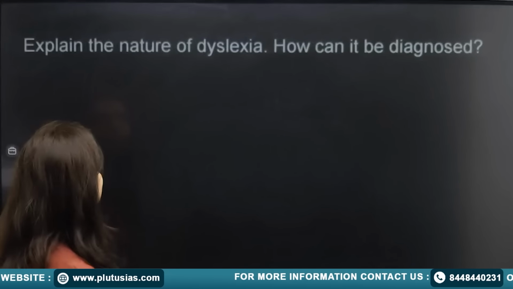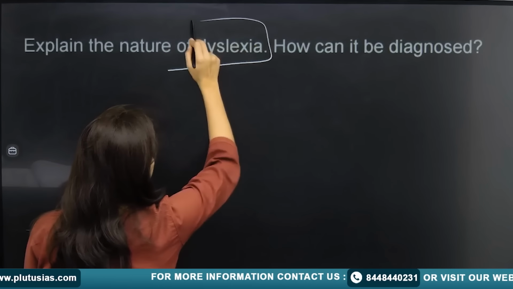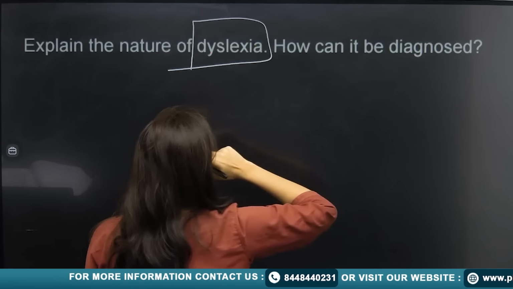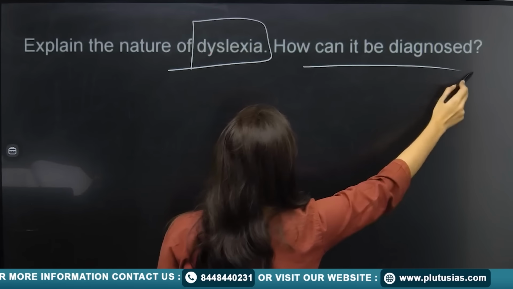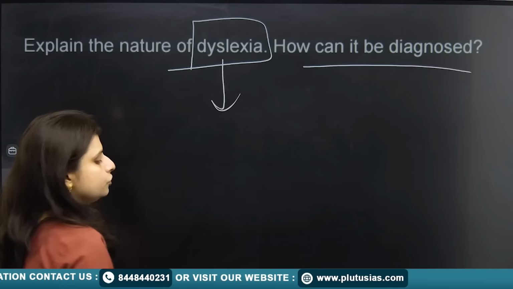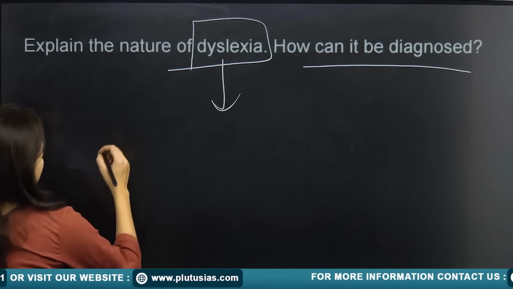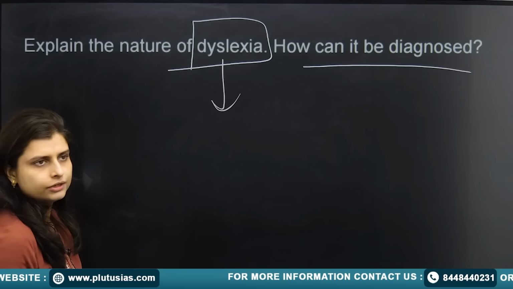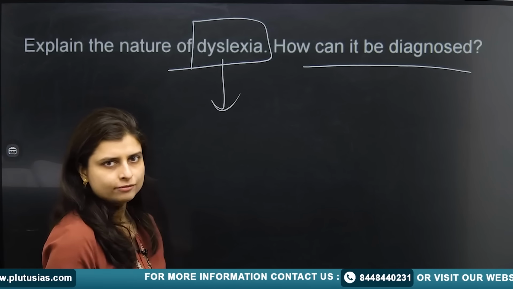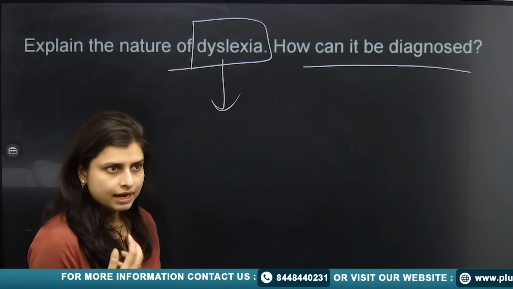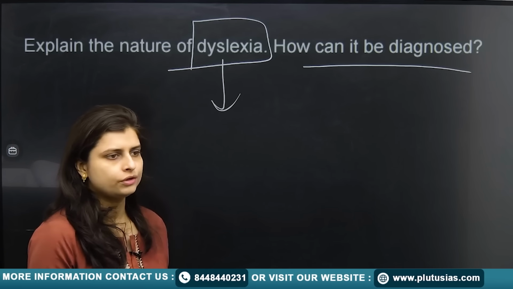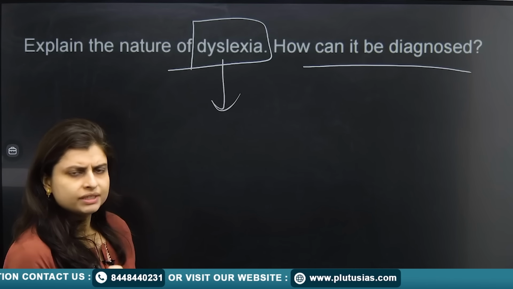Next is explain the nature of dyslexia. How can it be diagnosed? Now, for that you should know what is dyslexia. It is a condition where the person is intellectually average or above average, but is unable to read or is unable to interpret things.